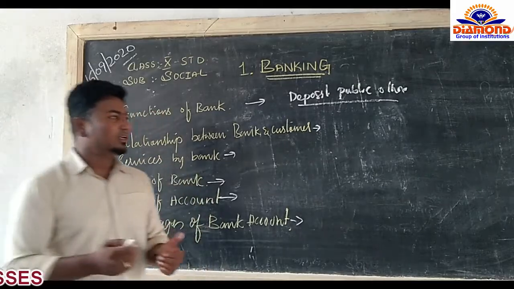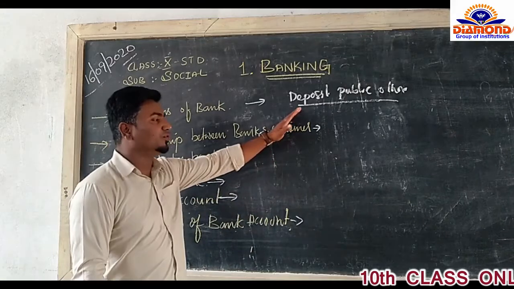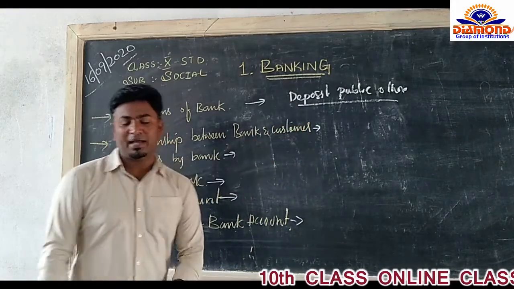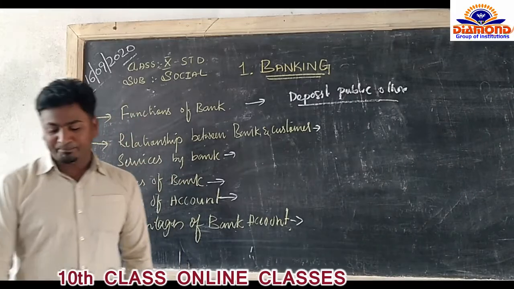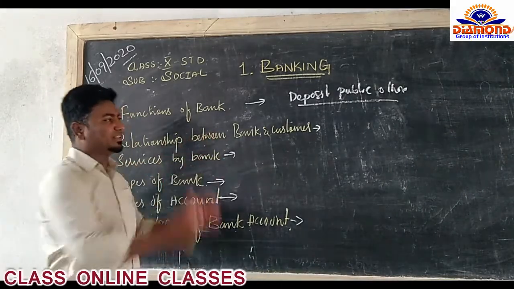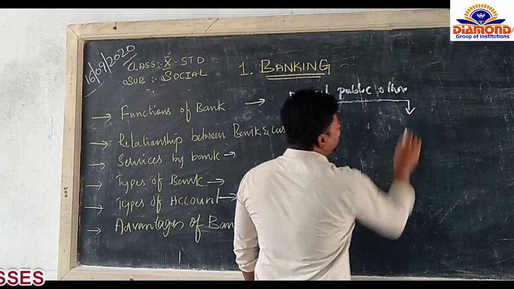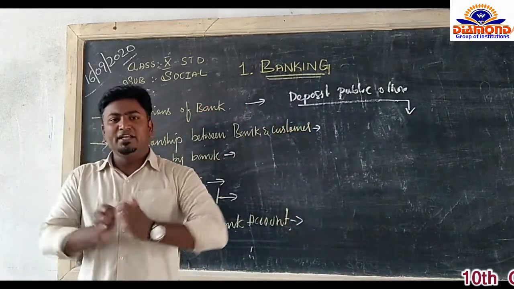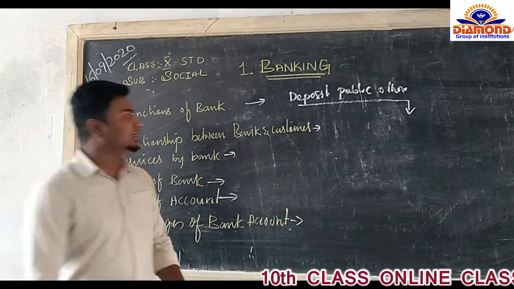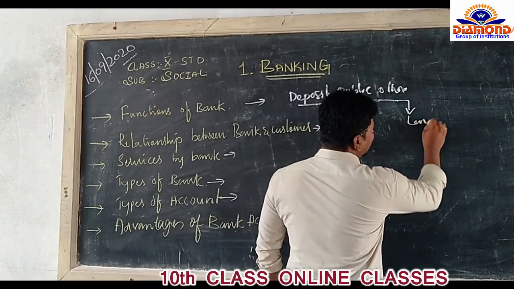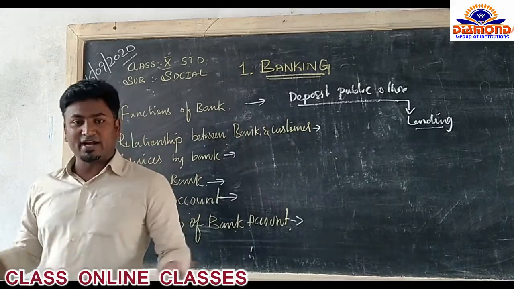Even a person who is working, if he has money, can deposit it in the bank. The most important function of the bank is to keep deposits of public money. And when they keep deposits with them, the bank does not only keep the money. The same money is again circulated for different purposes. This is another function, which we call lending. Your money is distributed for various products and plans.